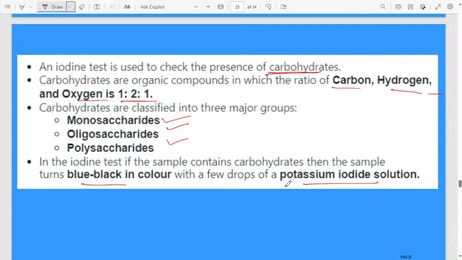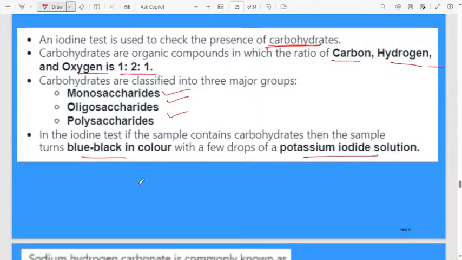Take any material; if you want to check whether it contains carbohydrate or not, add potassium iodide solution. If the sample turns blue black in color, it indicates the presence of carbohydrates.